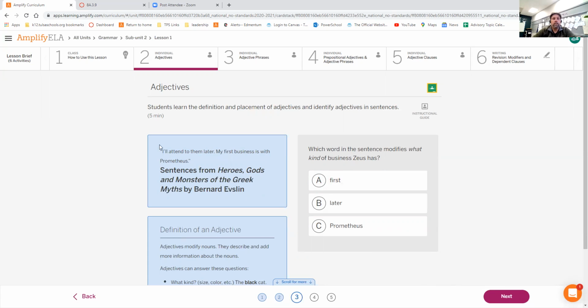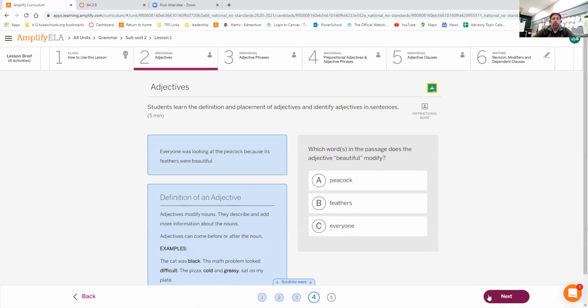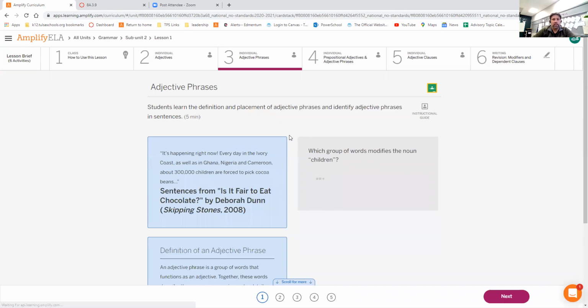Third one, I'll attend to them later. My first business is with Prometheus. What word in this sentence modifies what kind of business Zeus has? Again, this one precedes it immediately. My first business is with Zeus, or sorry, is with Prometheus. I will let you do 4 and 5 on your own. And then we're going to go to adjective phrases.